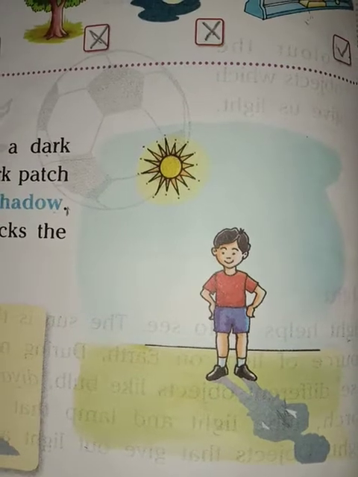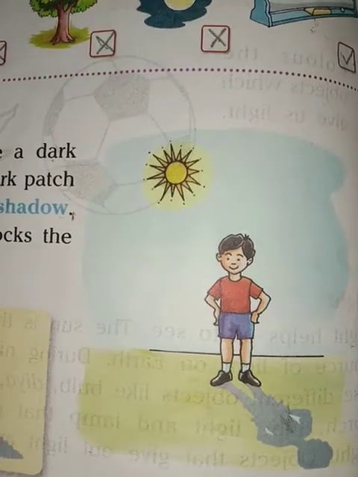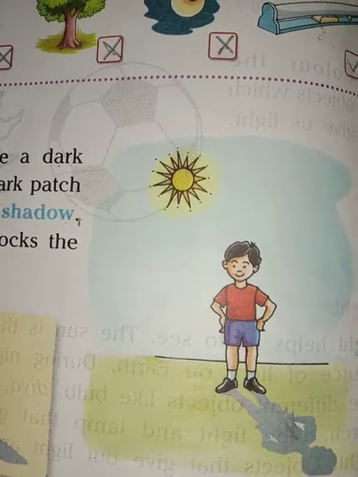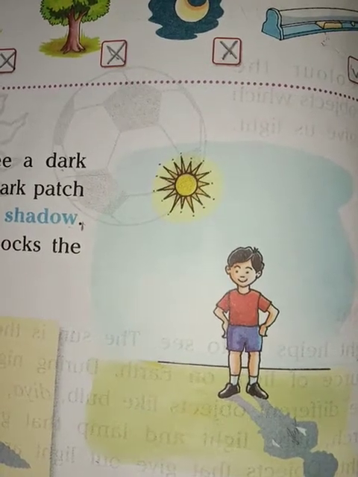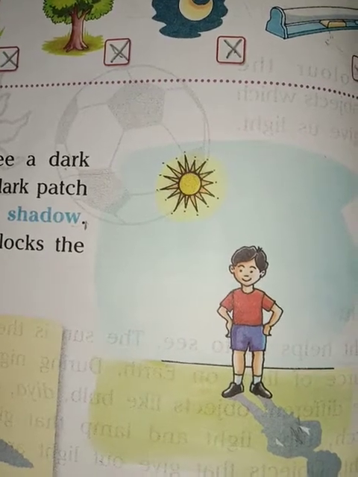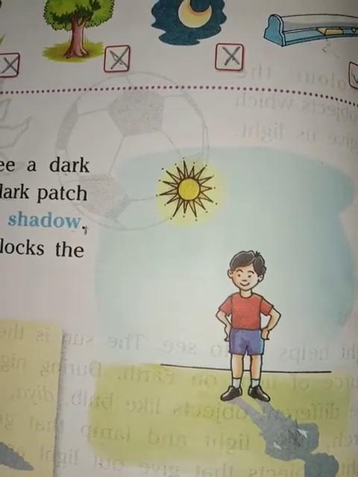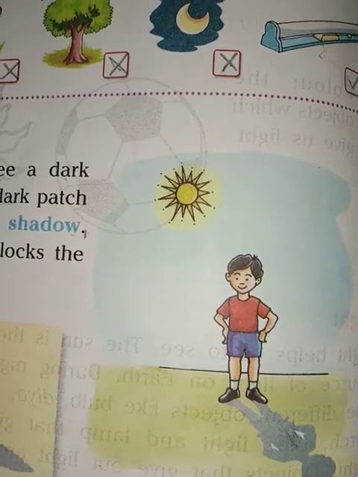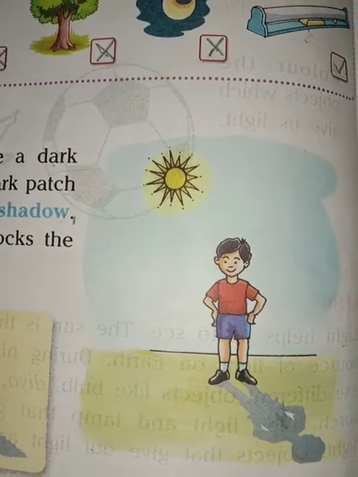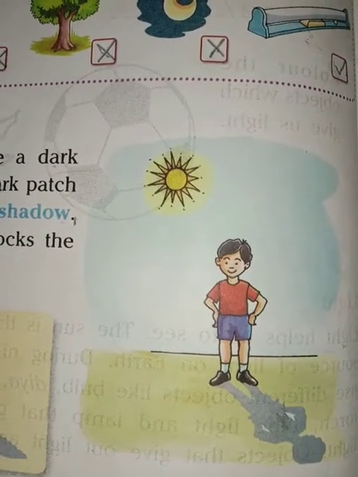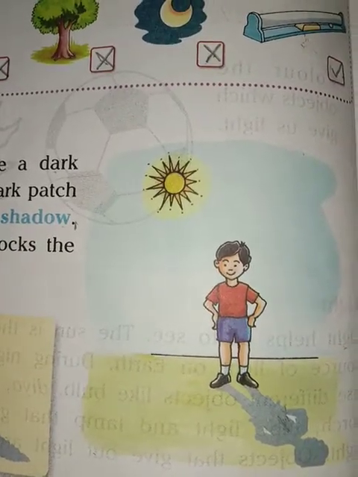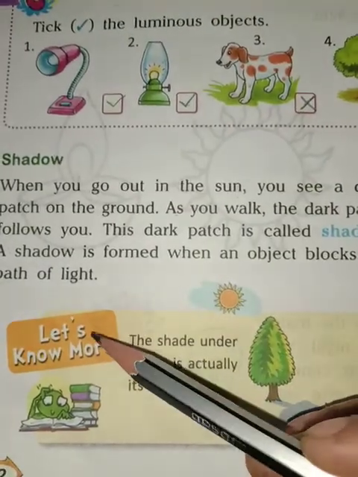Light rays travel from a source in straight lines. If a solid object gets in the way, it stops light rays from traveling through it. This results in an area of darkness appearing behind the object. A shadow is a dark figure or image cast on the ground or some surface by a body intercepting or blocking light.